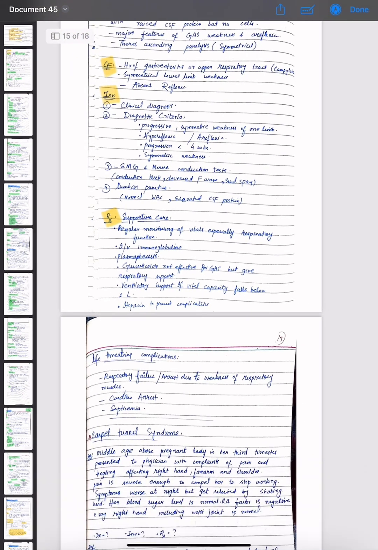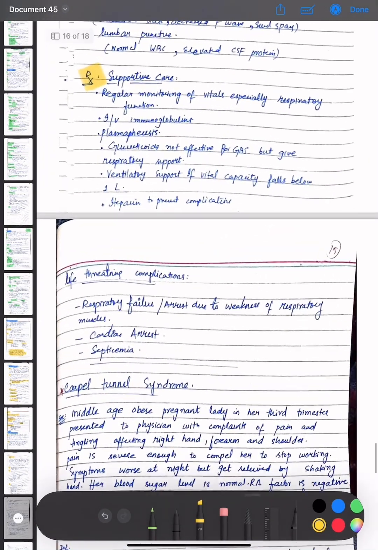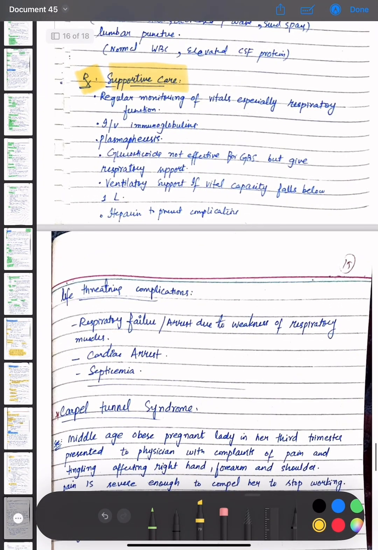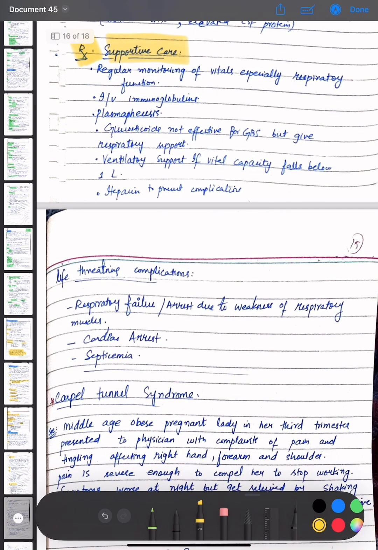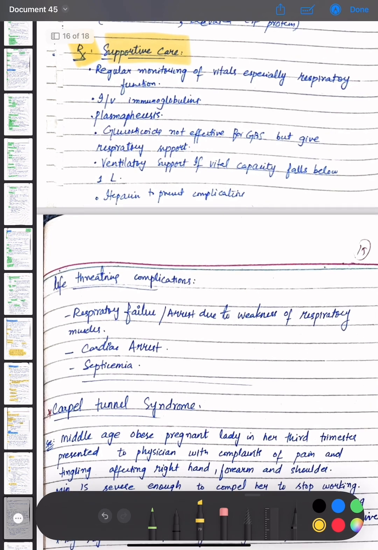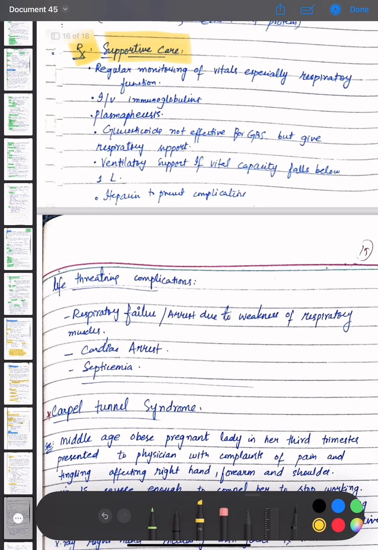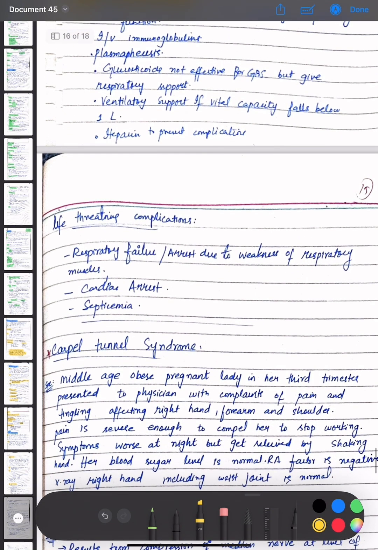Okay, now coming towards the management of Guillain-Barré syndrome, we have supportive care, which is regular monitoring of the vitals, especially respiratory function. Intravenous immunoglobulins are given. Plasmapheresis is done. Glucocorticoids are not effective for Guillain-Barré syndrome, but give respiratory support. Ventilatory support if vital capacity falls below 1 liter, and heparin to prevent complications.